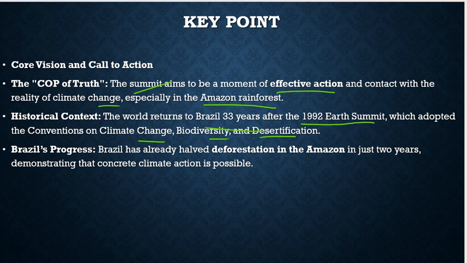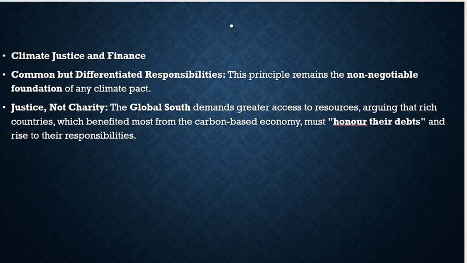Now, here the article further talks about Brazil's progress. Brazil has already halved deforestation in the Amazon in just 2 years, demonstrating that concrete climate action is possible. Now, further, climate justice and finance: the principle of common but differentiated responsibilities. We have discussed this many times here on this platform.